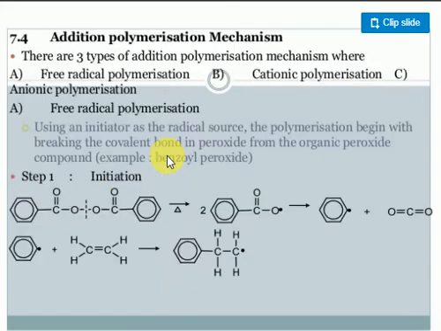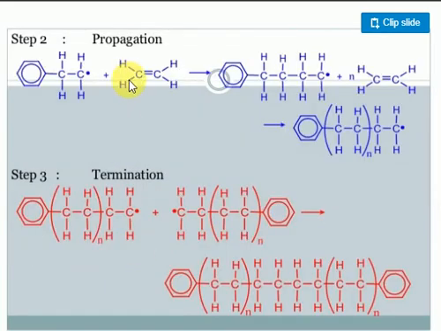The first is called the initiation step. In the initiation, what happens? The benzoyl peroxide undergoes decomposition and forms a radical. This radical attacks the alkene. This is the initiation step only. The next one is the propagation. The process is continuing.